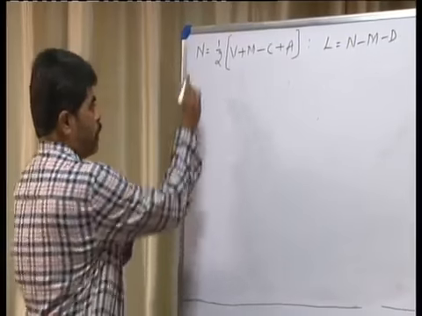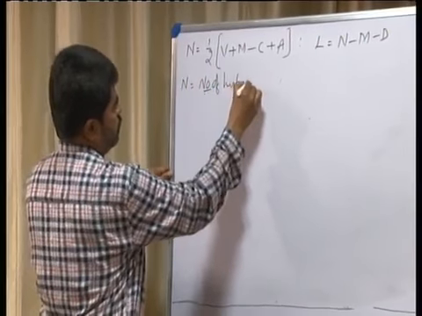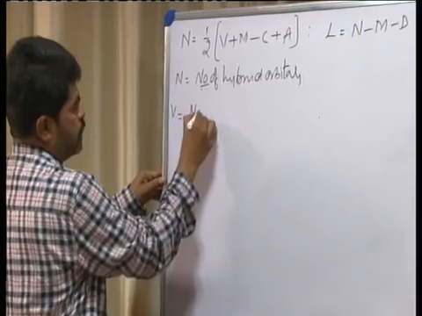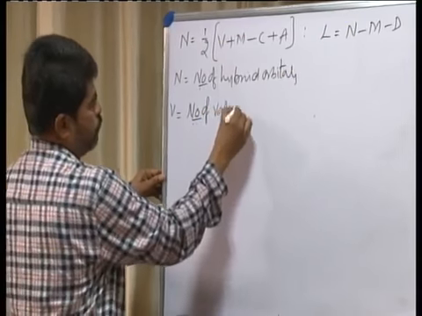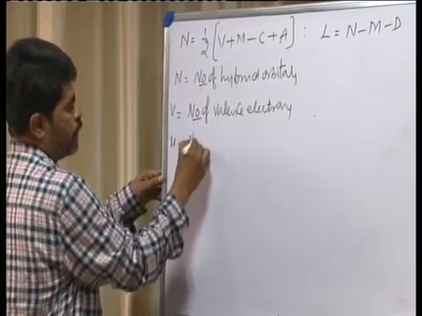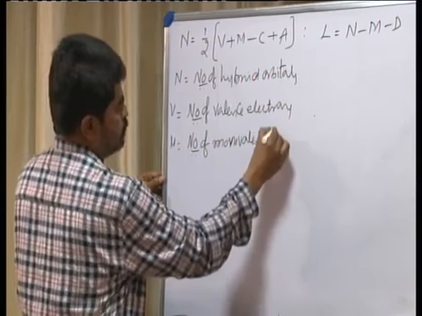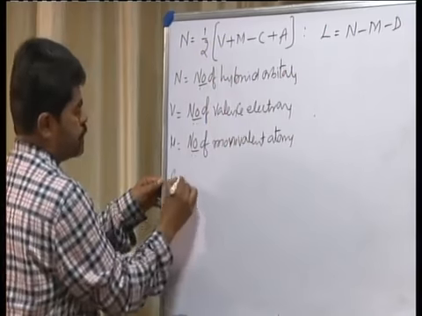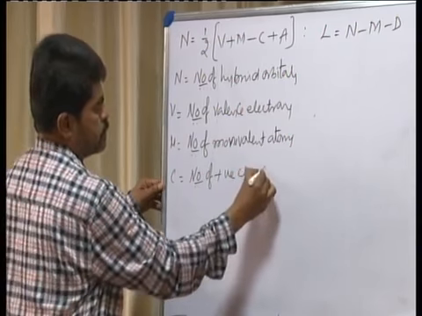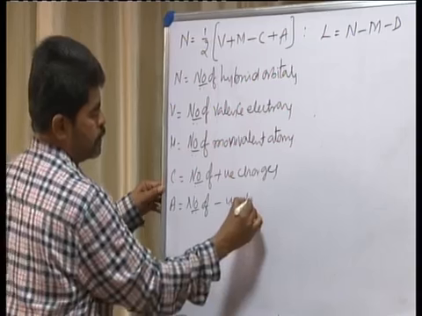Now here N is the number of hybrid orbitals, and V is the number of valence electrons, and M is the number of monovalent atoms, and C is the number of positive charges, and A is the number of negative charges.